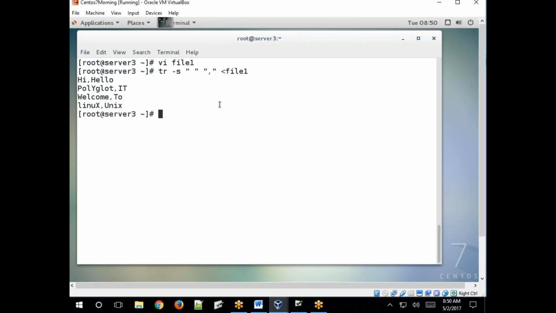So if you want to remove spaces, how to remove spaces? Just remove this. There is no space between two double quotes, right?